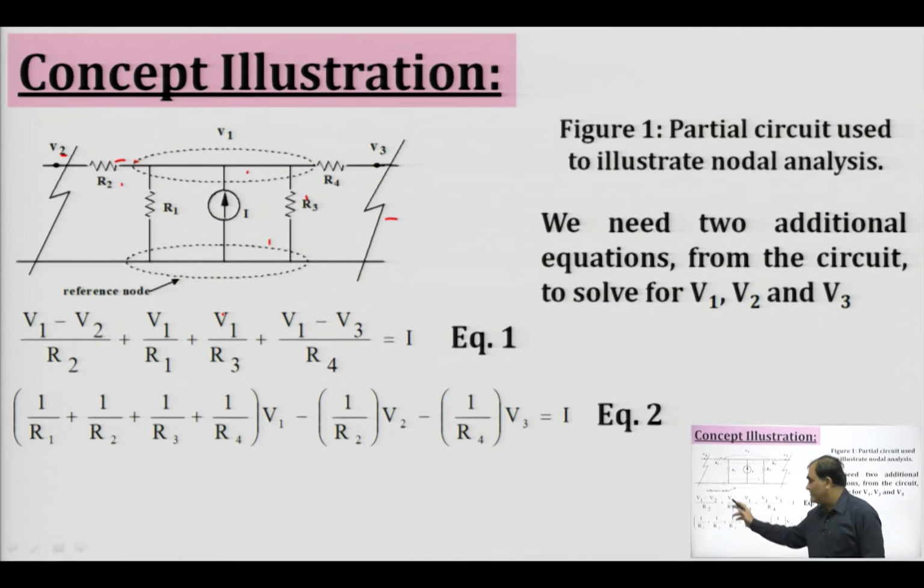We have summed up all these terms and this is equal to I. So, we take common terms on one side, and we have this equation. Now this is one equation in terms of V1, V2, V3. Similarly, if we have been provided with the remaining part of the network, then we can use that part of the network to write down other equations relating the voltages V1, V2 and V3. And finally, once these 3 equations are known to us, we can find out the 3 unknown variables V1, V2 and V3.